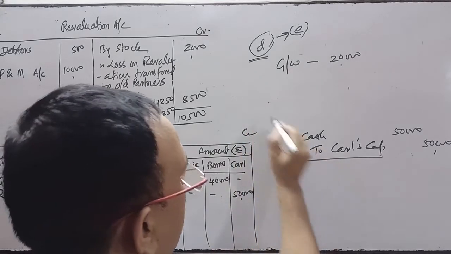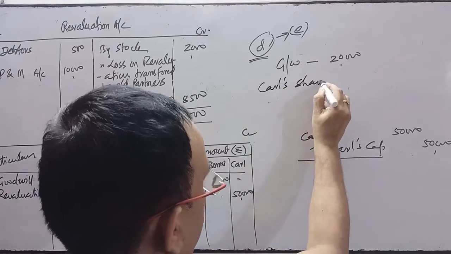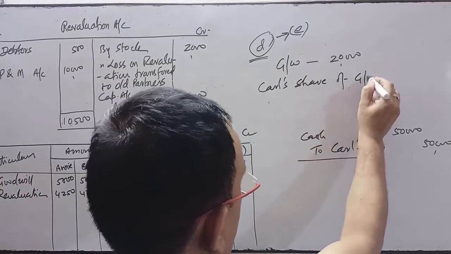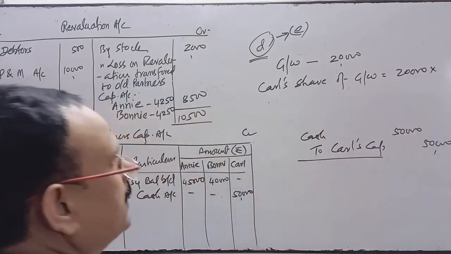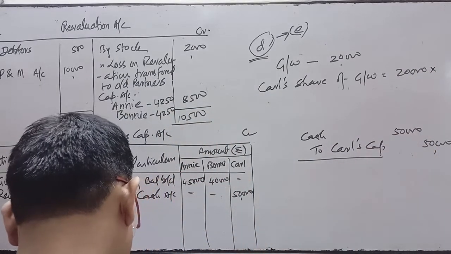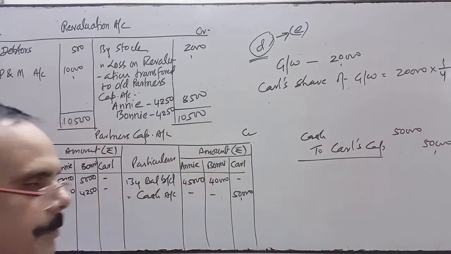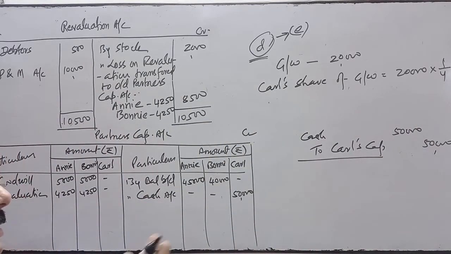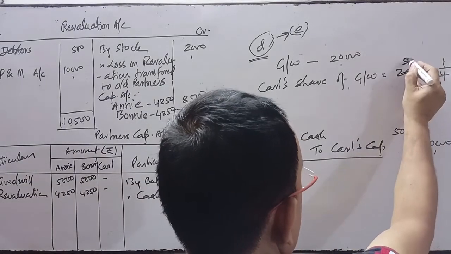So the new partner Carl's share of goodwill, you have to find out. 20,000 is the total goodwill of the firm, and Carl's share is 1/4 share of profit in the new firm. So Carl's share of goodwill is how much?